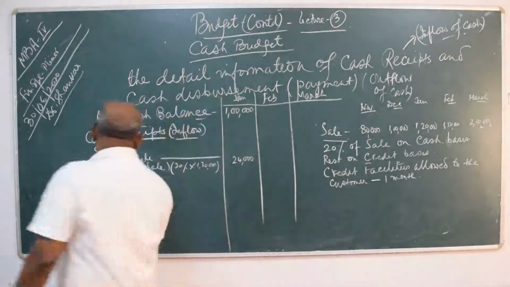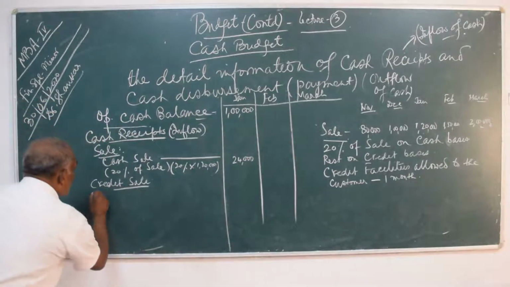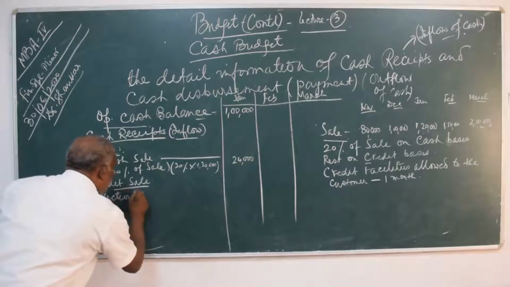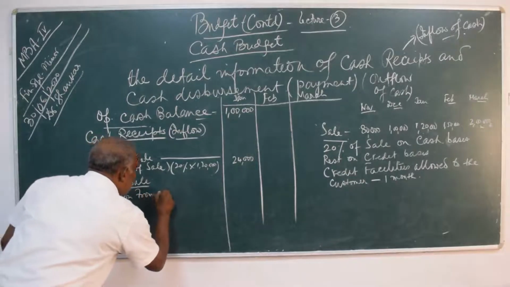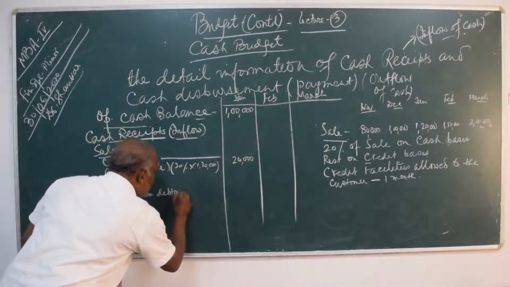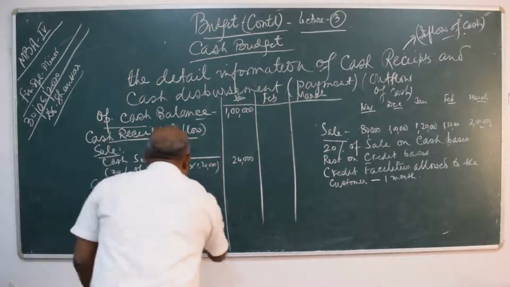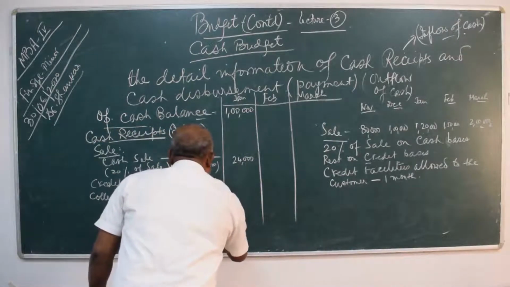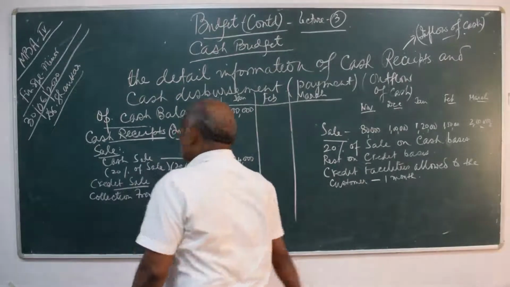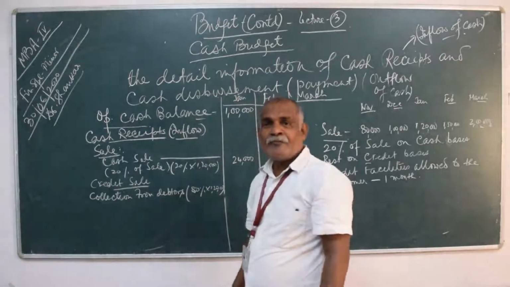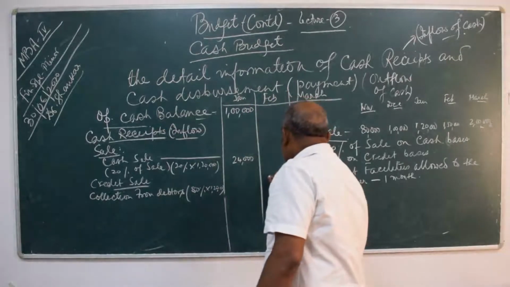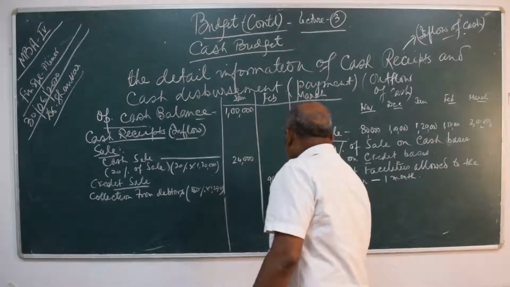So here what we should write? Here we should write collection from debtors. How much? 80%. 80% of 1,20,000. 80% of 1,20,000 is how much? 96,000.